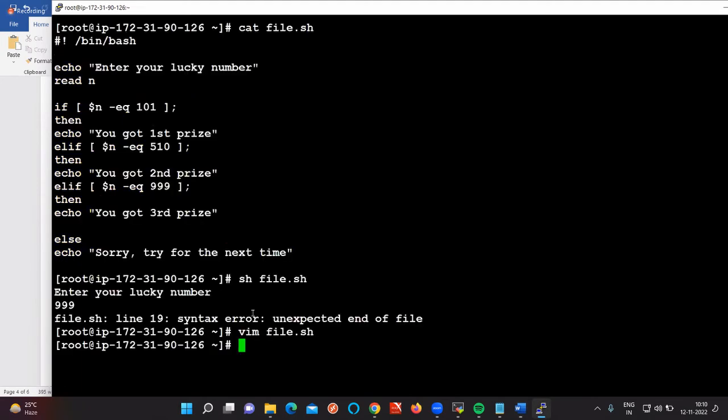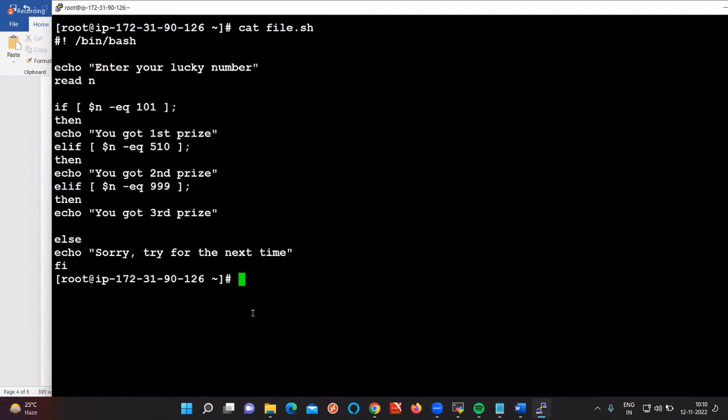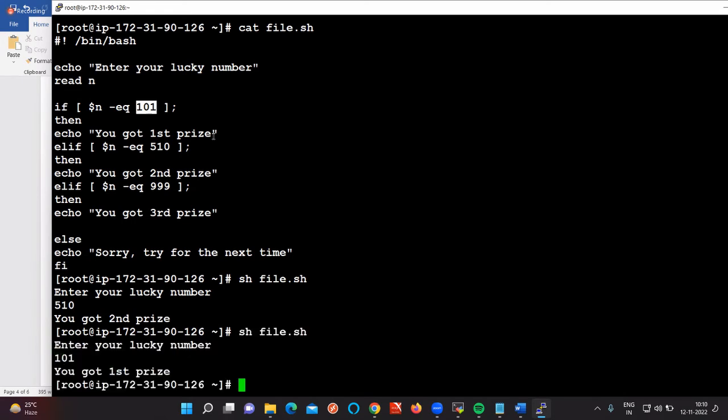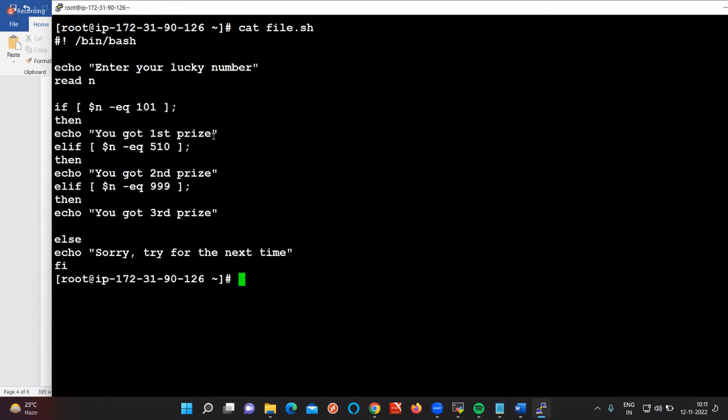Execute this one now. If I give the value 510, what is the output then? Second price. If I give the value 101, what will be the output for me? You got the first price. But if I give the value 777, what will I get?